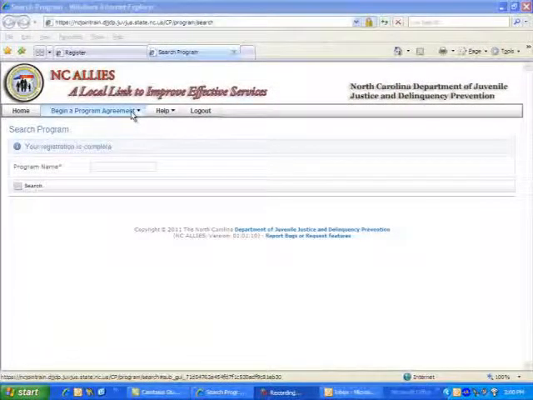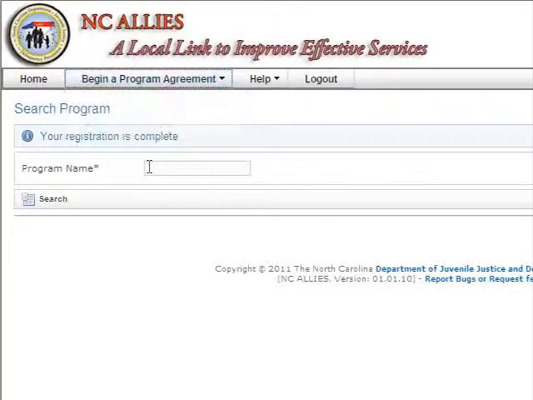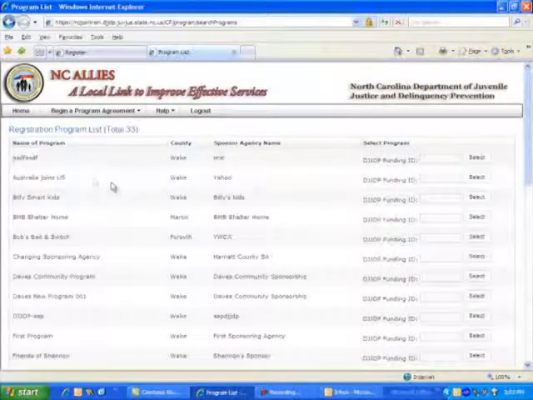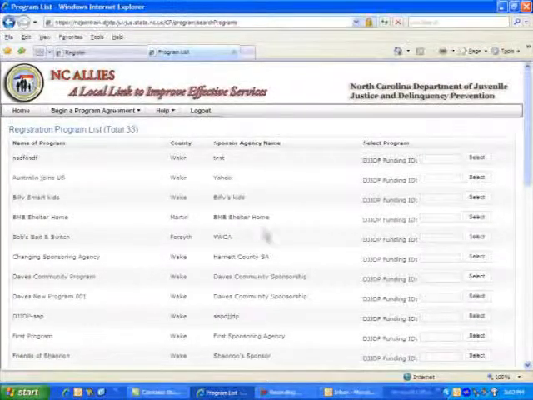Begin by using the search feature in the application. Highlight Begin a Program Agreement and then search for an existing program. I would suggest that you use a couple of letters here to query the search. Notice that I got quite a few programs listed here, a total of 33. You may scroll through to see whether or not you find your program if you are a returning user.